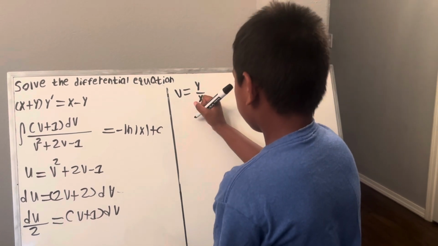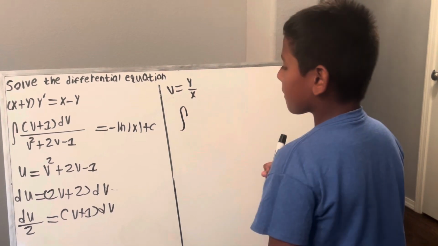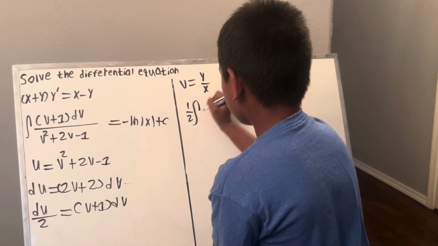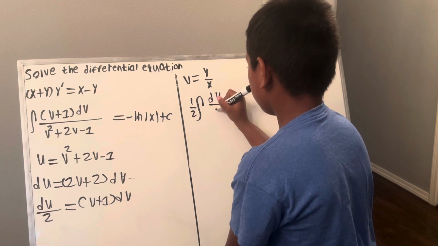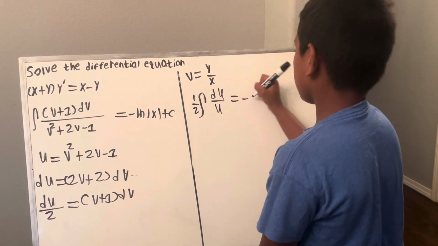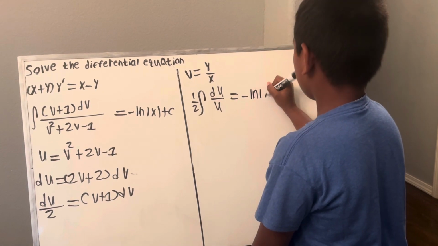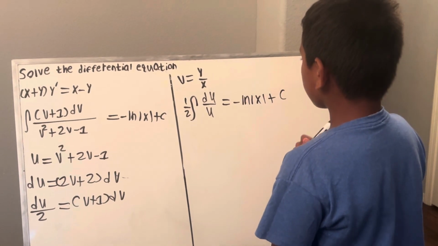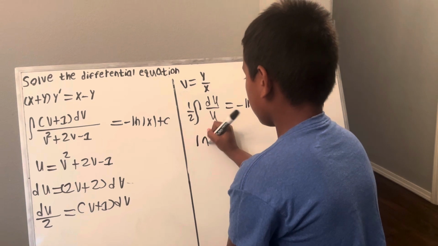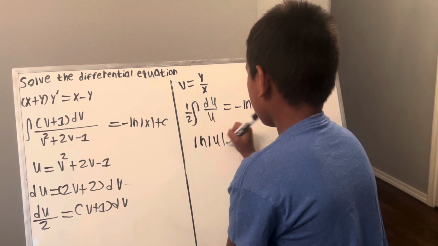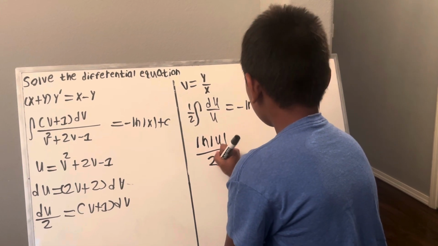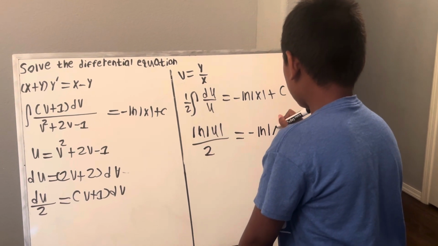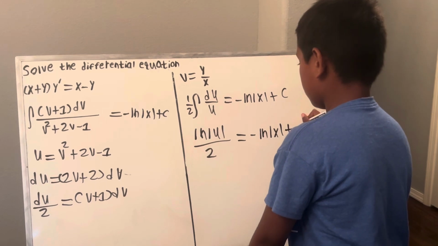So now we have the integral of (v plus 1) dv, which is du over 2, so we can take out 1 over 2. We have du over u is equal to negative ln absolute x plus c. So now we know the integral of 1 over u du is ln absolute of u, over 2, and that is equal to negative ln absolute x, plus c.